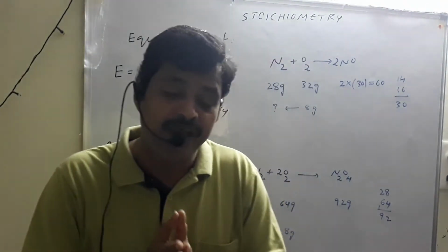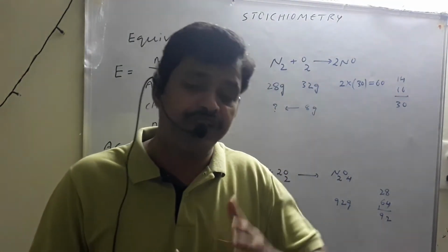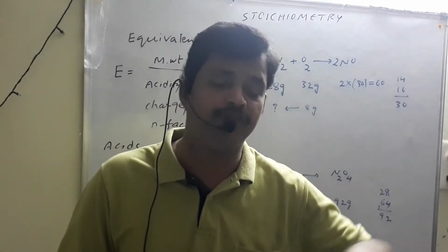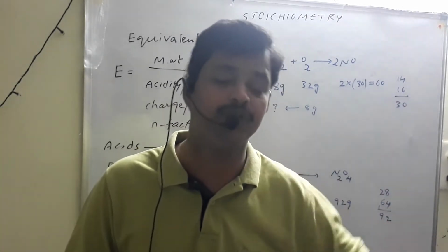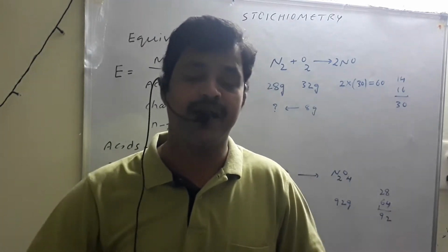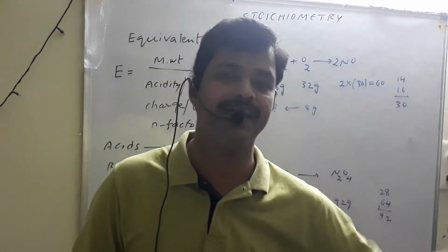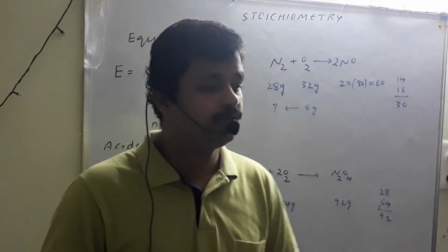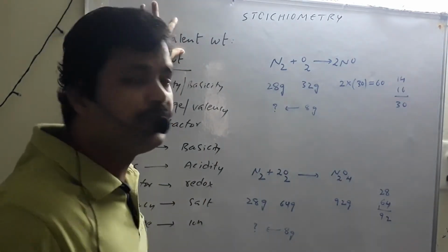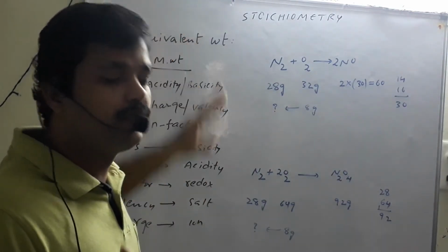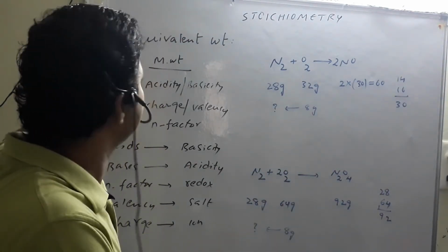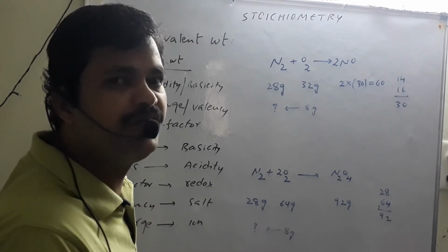The number of parts by weight of a substance which can react with 1 part hydrogen, or 8 parts of oxygen, or 35.5 parts of chlorine, or 17 parts of hydroxide ion. Anything you can extend like that. So by definition there are no units. Actually, units are for our convenience. This number of parts we are expressing in terms of grams for our convenience.